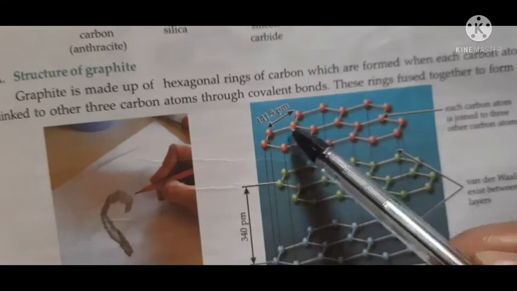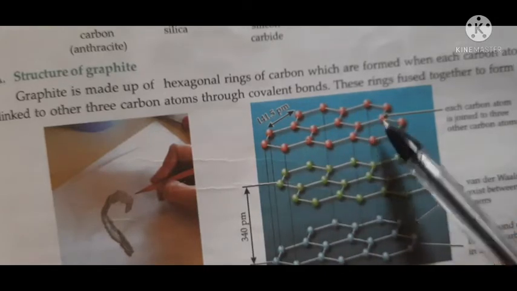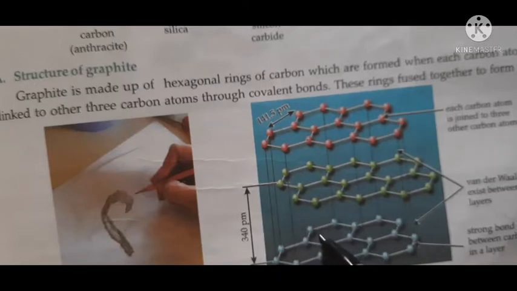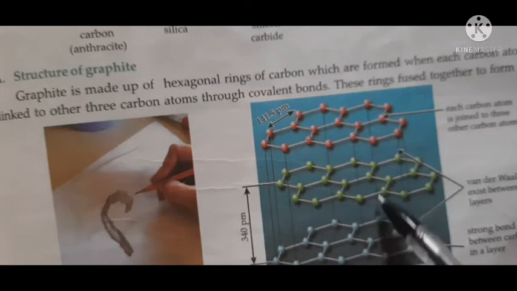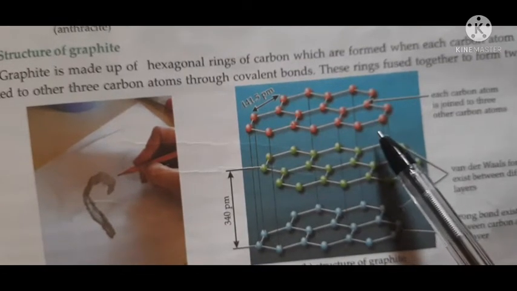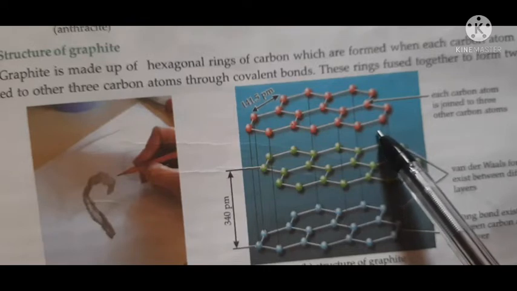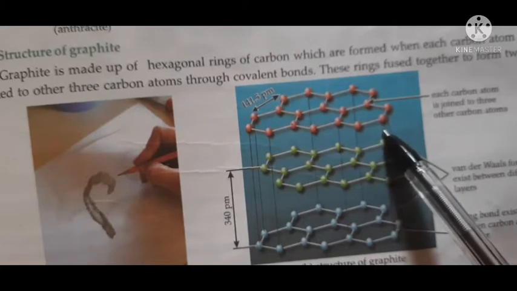Here in graphite hexagonal rings are formed. You can see these are the hexagonal rings. This is 1 ring, 2, 3. Now there is an electrostatic force of attraction, which is a very strong force of attraction which we generally find in ionic bonds.